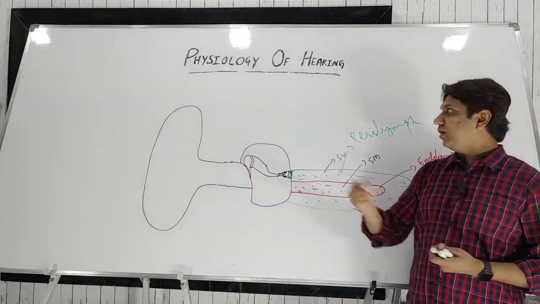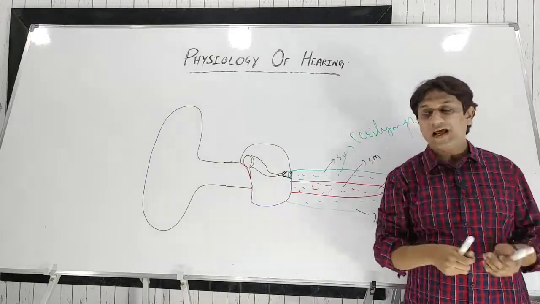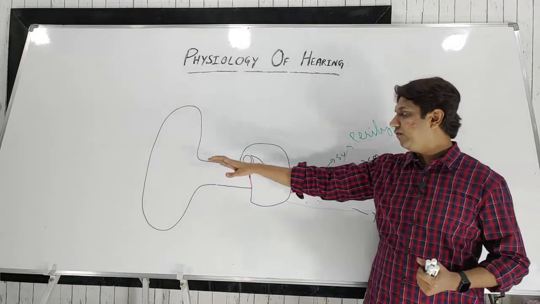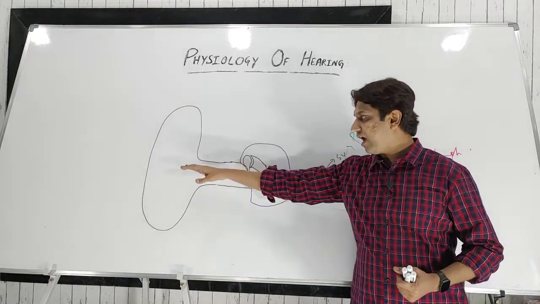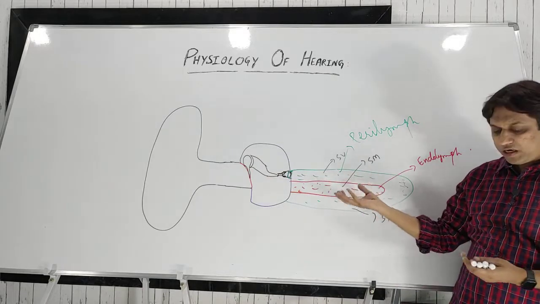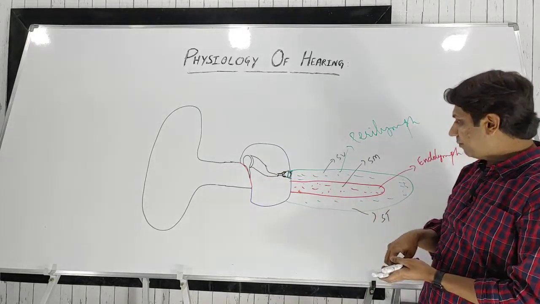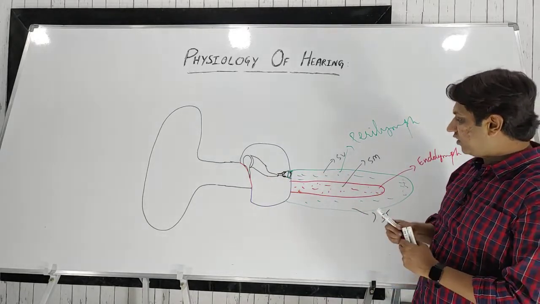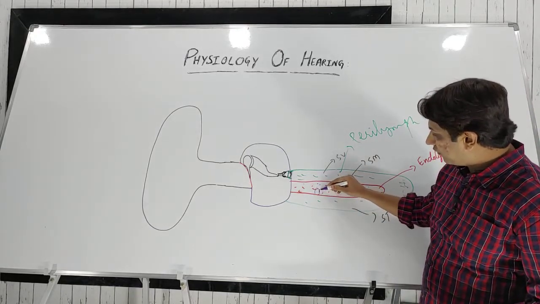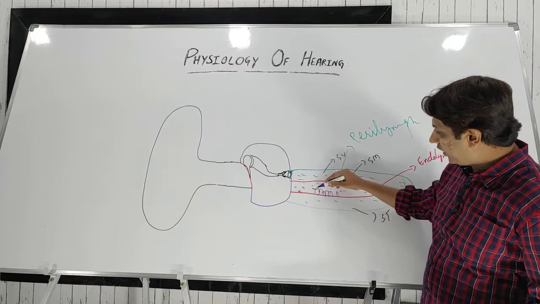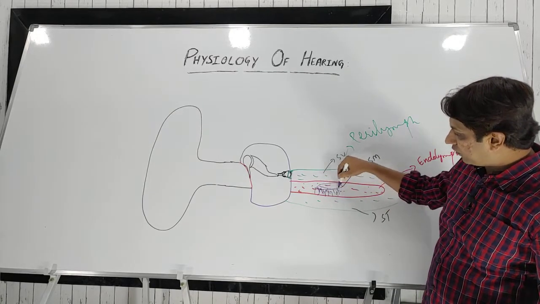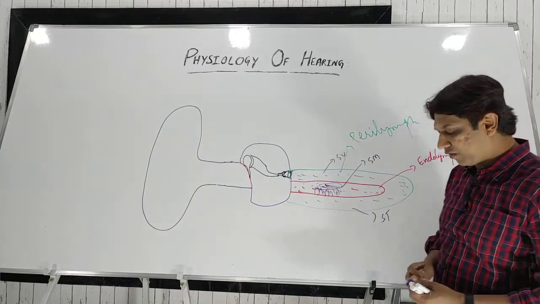Now the main thing in the physiology of hearing, also known as the mechanism of hearing, is how the sound waves travel from the external ear to the middle ear and ultimately to the inner ear. In the inner ear the main structure is the organ of Corti, the receptor organ, which has the hair cells, outer hair cells and inner hair cells, the tectorial membrane and the reticular lamina.